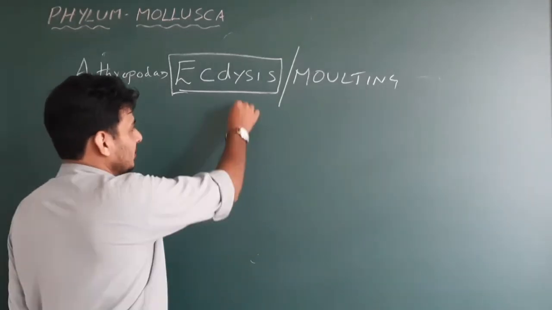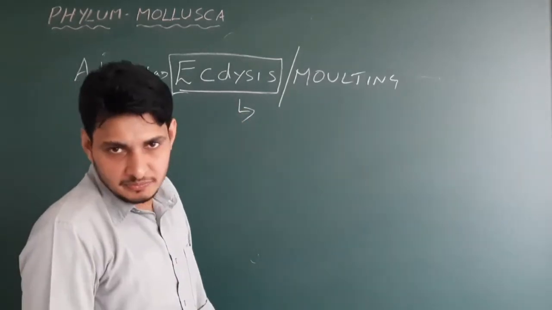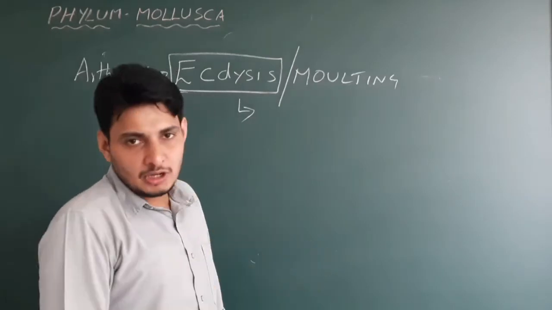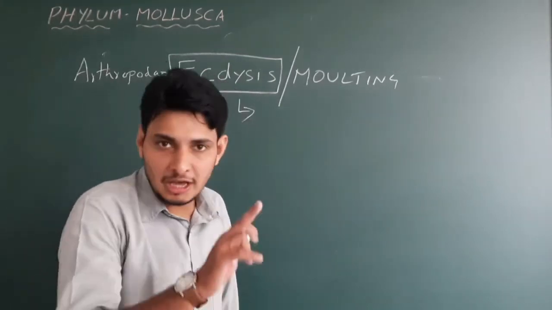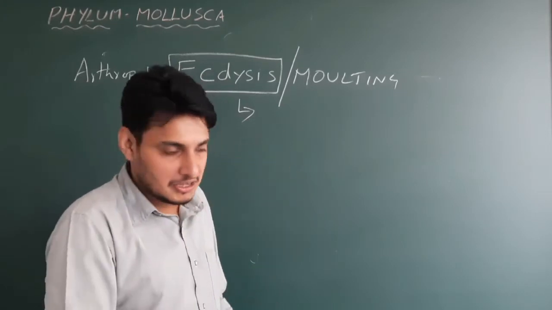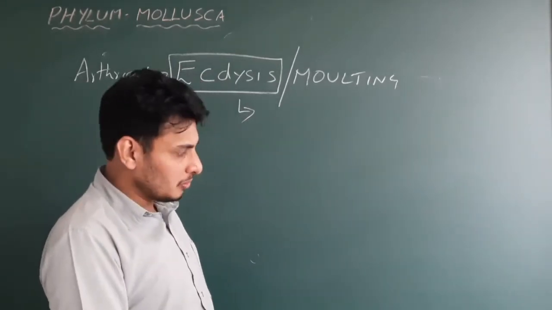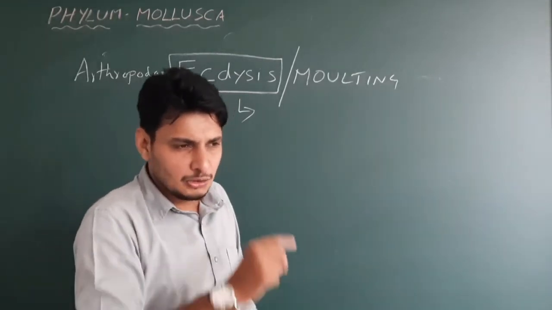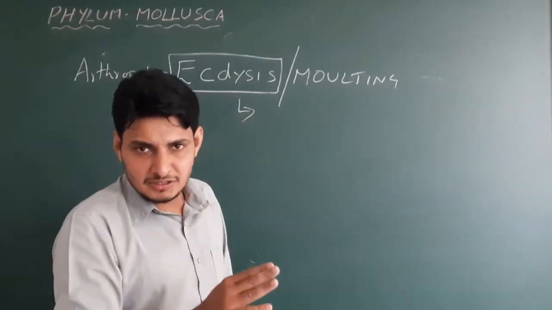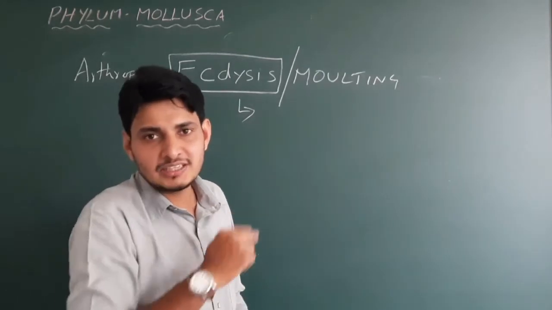What is this molting? Very simple. Have you seen a cockroach? The entire body of the cockroach, the actual arthropod, is made up of a chitinous exoskeleton. They don't have an endoskeleton. Only an exoskeleton is there. After some days, normally they stay somewhere else on the wall, and you see only the exoskeleton remains, whereas inside the exoskeleton you don't see the animal.